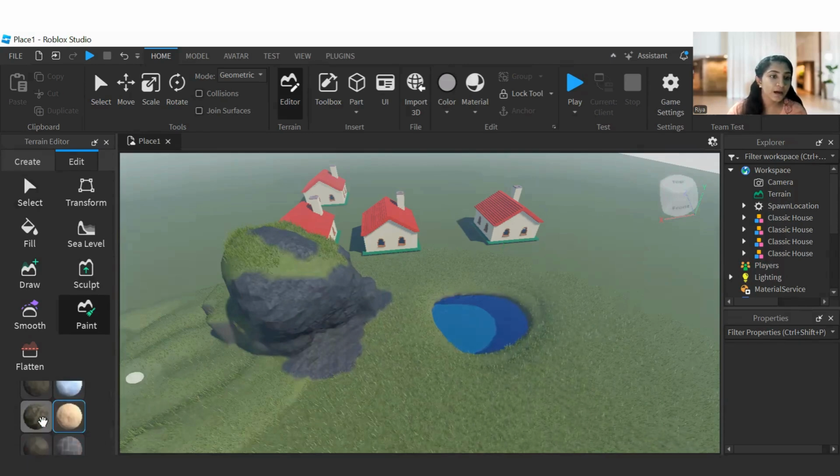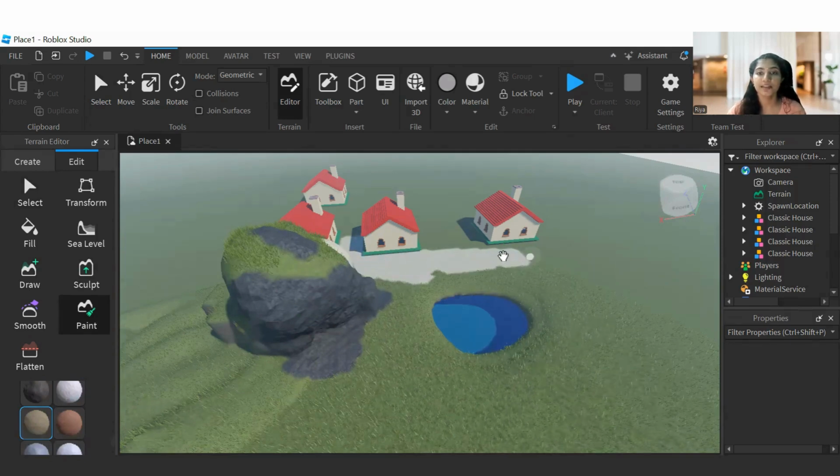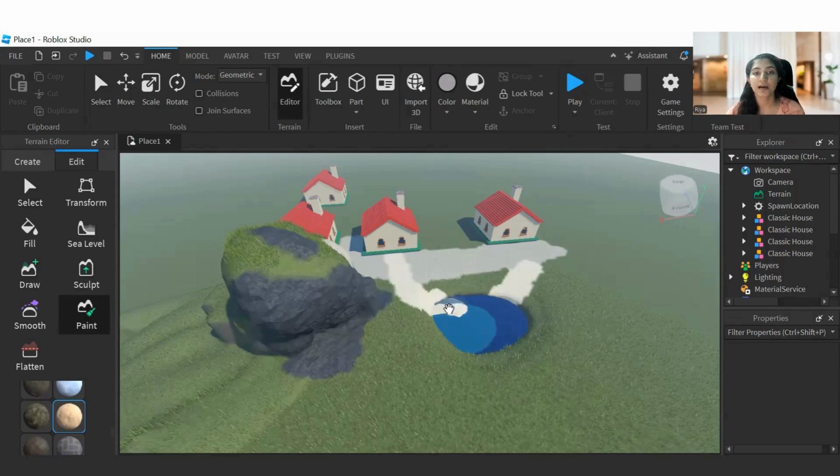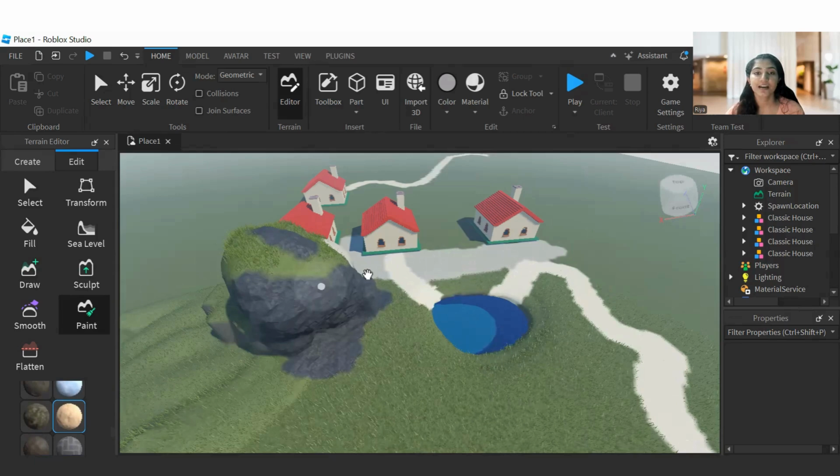Now I'm going to select the sand to paint it in front of the house. And just like this, cool, right? Now I'm going to select the limestone to draw a path, just like this towards the water body. Sorry, it is just inside the water body, right? Towards this house, a way for that house, and a way for this house also.